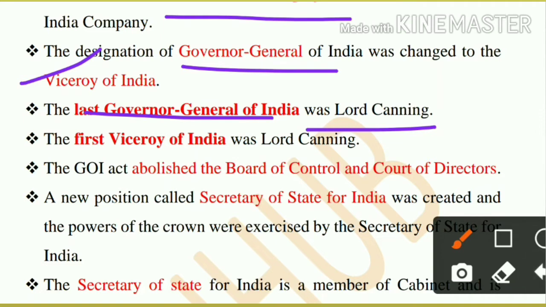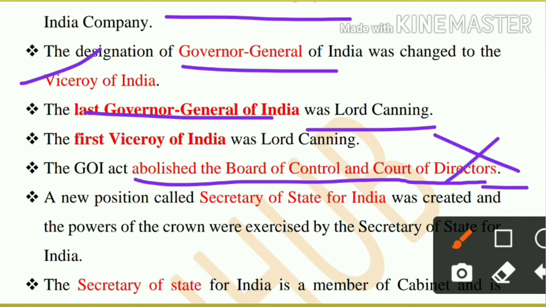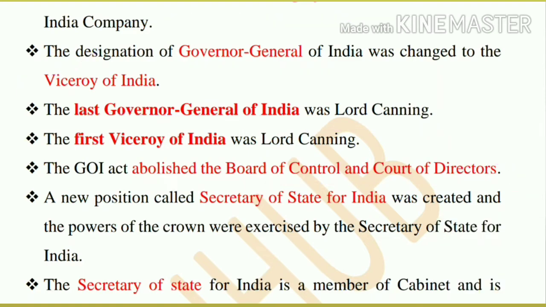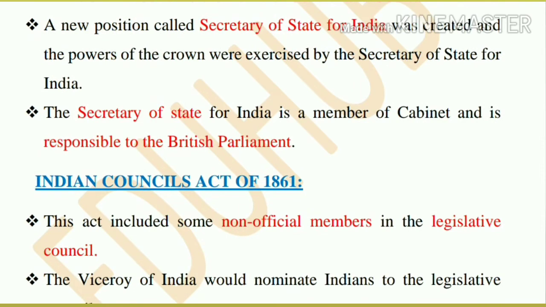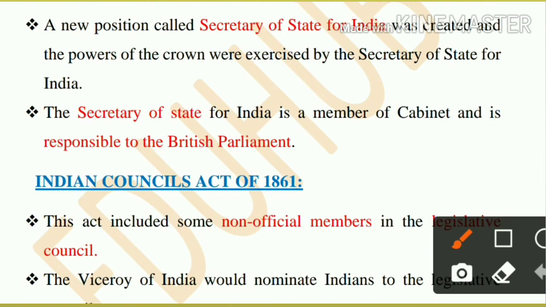So in this Act, the government abolished the Board of Control and Court of Directors, which were made in Pitt's India Act. The dual government has been abolished here in the Act of 1858, and a new position of Secretary of State was created.